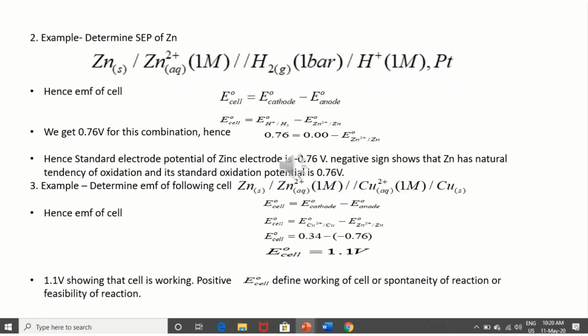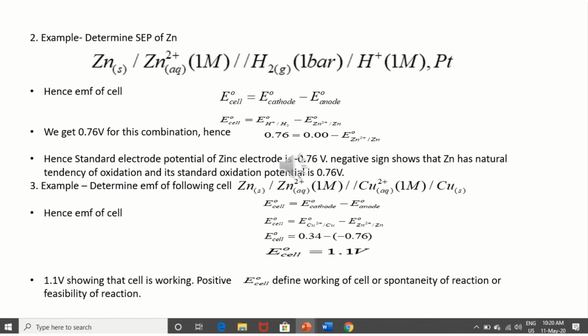Example: determination of EMF of the following cell. Here is an example of a Daniell cell, and we are going to find E naught of the cell. We have the reduction electrode potential of zinc ion and the reduction electrode potential of copper ion, and the formula is E naught of cell is equal to E naught of cathode minus E naught of anode. Remember it: E naught of cell is equal to E naught of Cu2+ to Cu minus E naught of Zn2+ to Zn, so E naught of cell is 0.34 minus (−0.76), which is 1.1 volt.